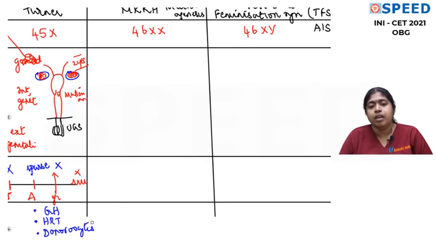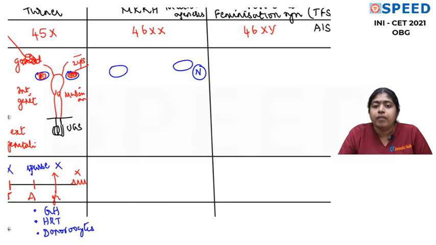Very simple. Okay. Come on, let's talk about Mullerian agenesis. This is failure of the Mullerian duct to fuse with each other and develop. So it's a problem with the Mullerian duct. So when we talk about gonadal development, ovaries are normal. When we talk about Mullerian duct, the uterus is absent, cervix is absent, upper vagina is absent. Okay, so maybe I'll rub this off so you won't get confused.